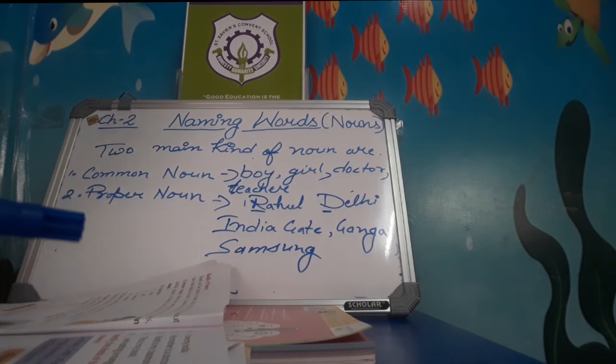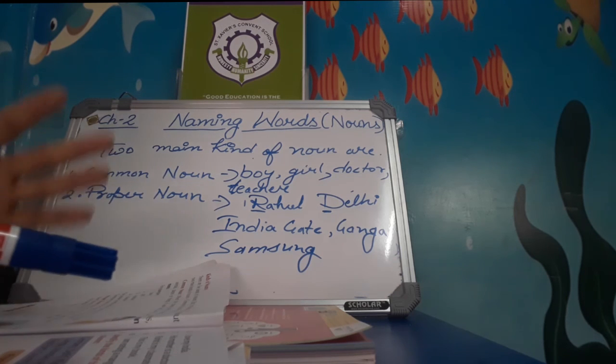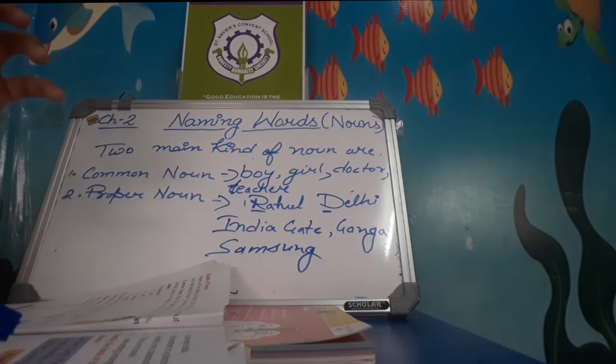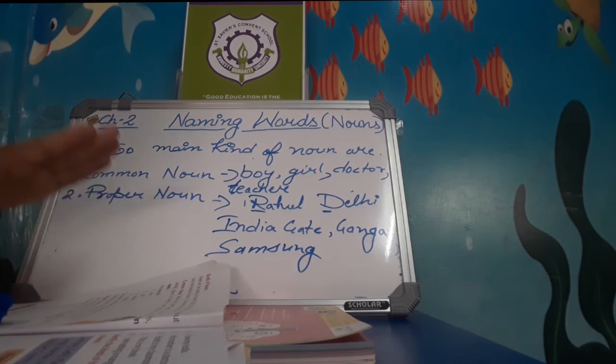If I say that Rashmi is my best friend, here Rashmi is a particular name of a girl, that's why Rashmi is a proper noun.